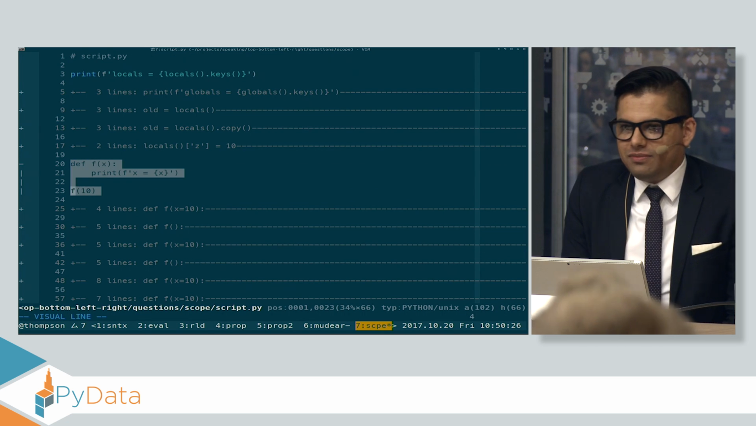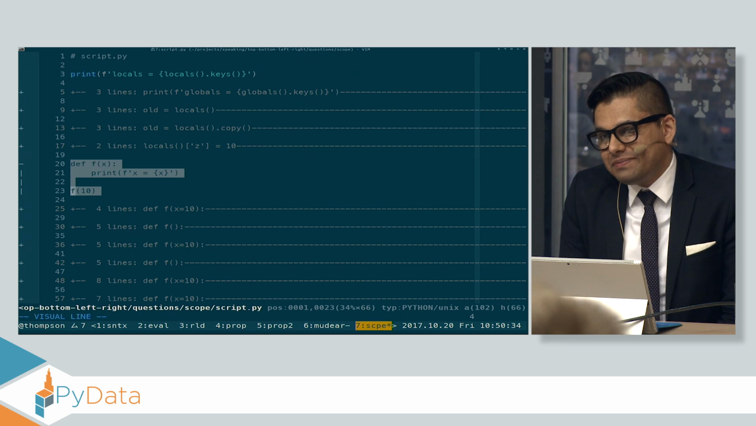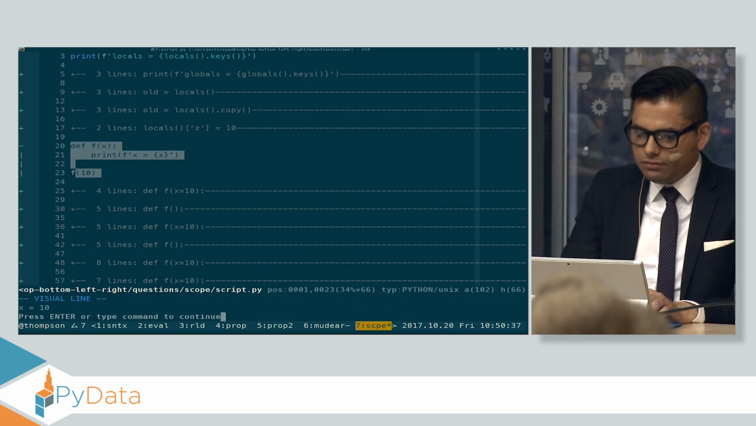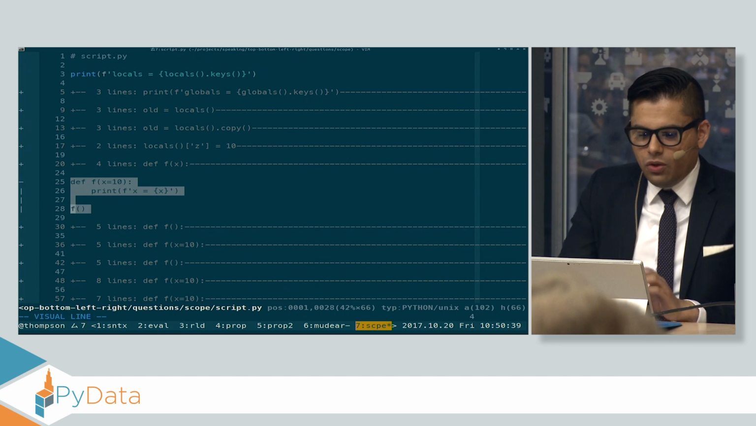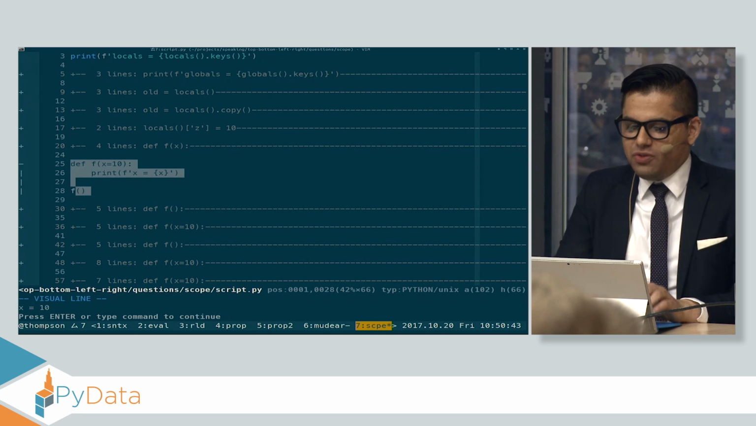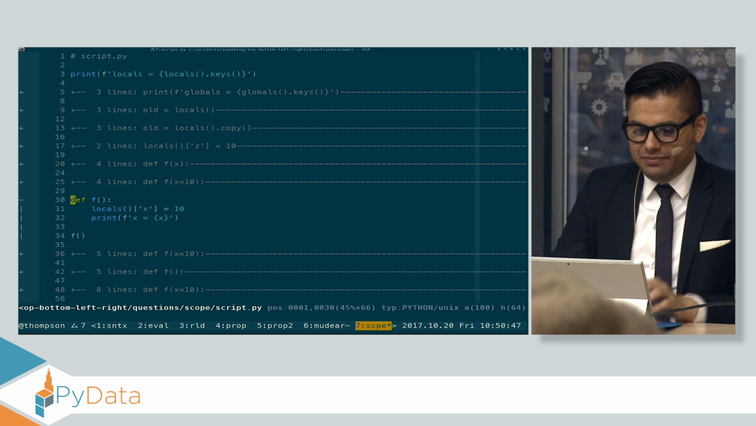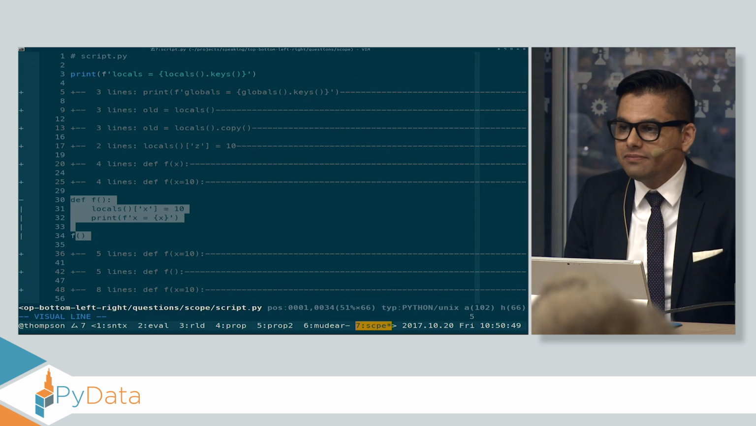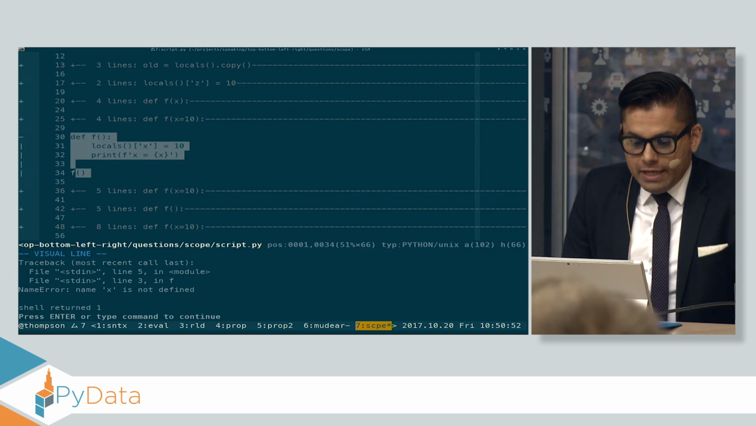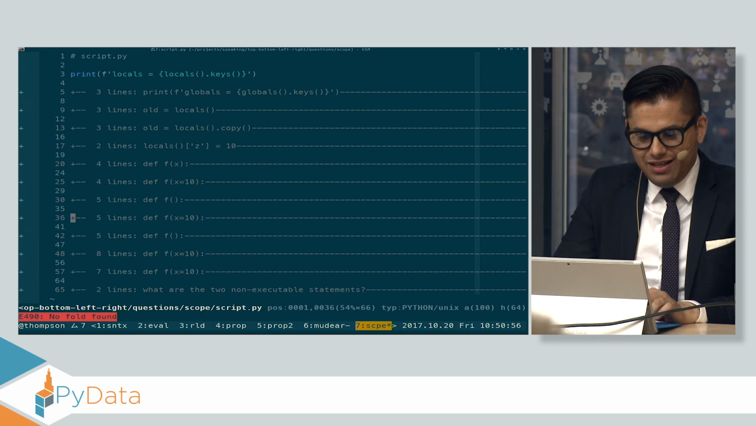What does this print? Hopefully more than one person can answer what this prints. What does this print? 10. Very good. What does this print? Good, the confidence level is rising. What does this print? Name error. Wrong answer, wrong answer.